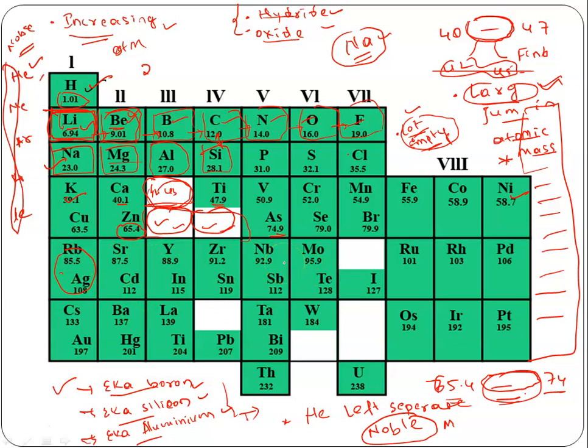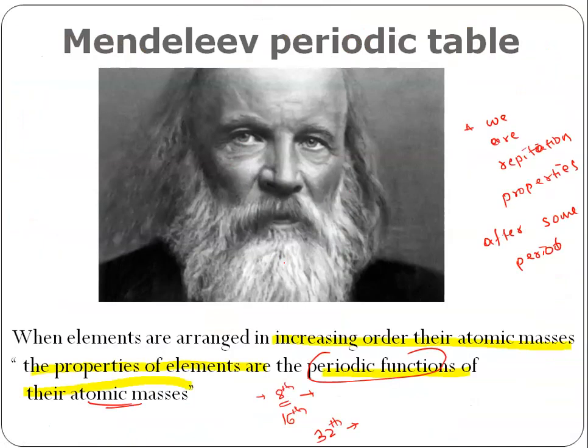Because of this nature, because he started getting a repetition in the properties after some fixed time, he gave this statement. When we arrange all the elements in increasing order of their atomic masses, the properties of the elements will repeat after certain periods.